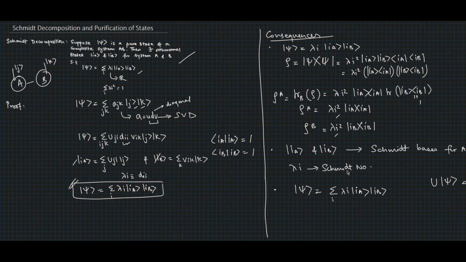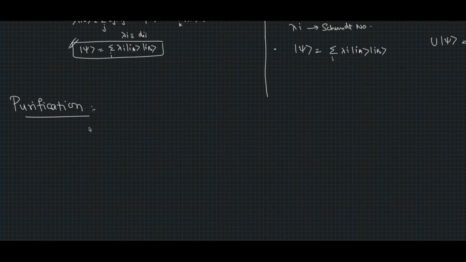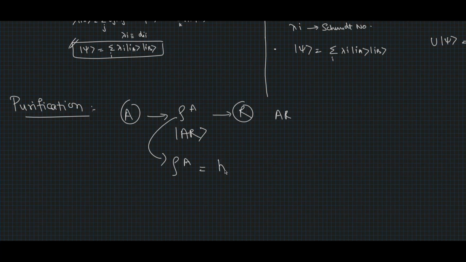Now let's talk about purification of states. It is purely a mathematical procedure which allows us to associate pure states with mixed states. Suppose for a quantum system A, we have a density operator given by ρ_A, and we introduce a reference system R which does not have a direct physical significance, such that we define a pure state |AR⟩ for the joint system A and R, such that ρ_A would be equal to the partial trace over R of |AR⟩⟨AR|, which implies that |AR⟩ reduces to ρ_A when we look at the system A alone.